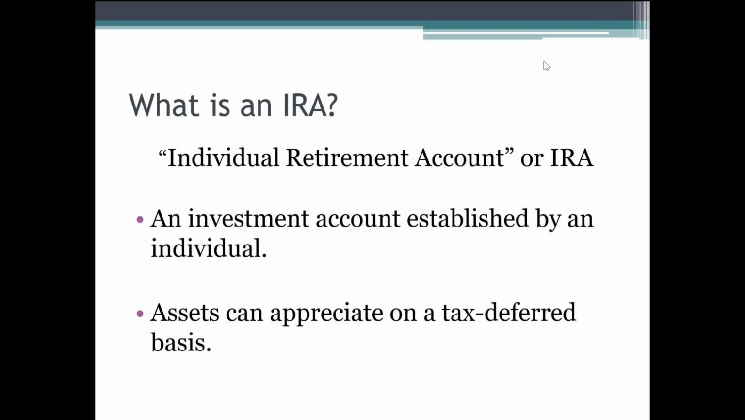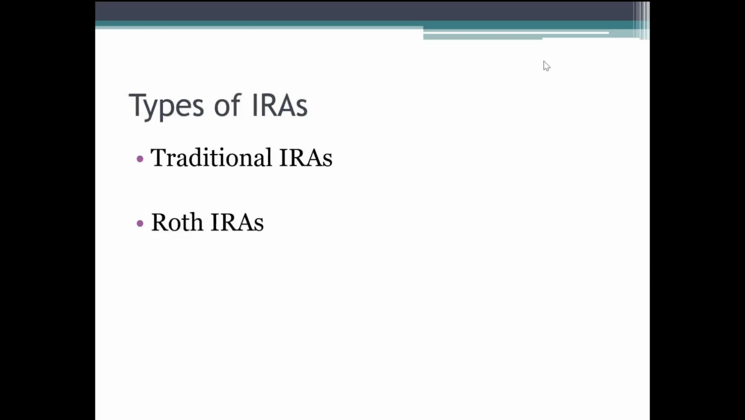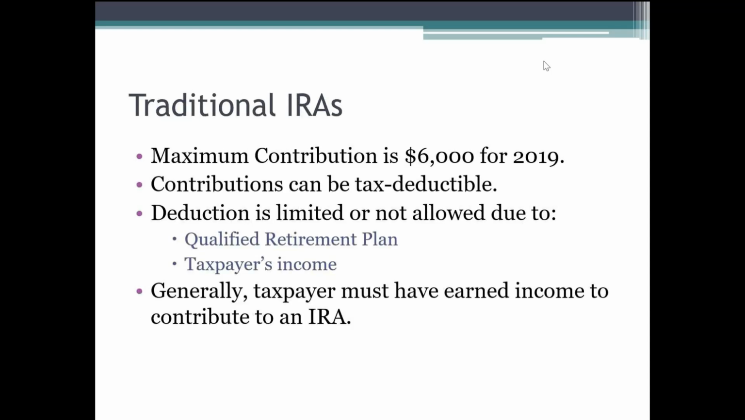An IRA, which we know is an acronym, is an Individual Retirement Account. What is that? That's an investment account established by an individual. Assets can appreciate on a tax-deferred basis. There are two types of IRAs: traditional IRAs and Roth IRAs.